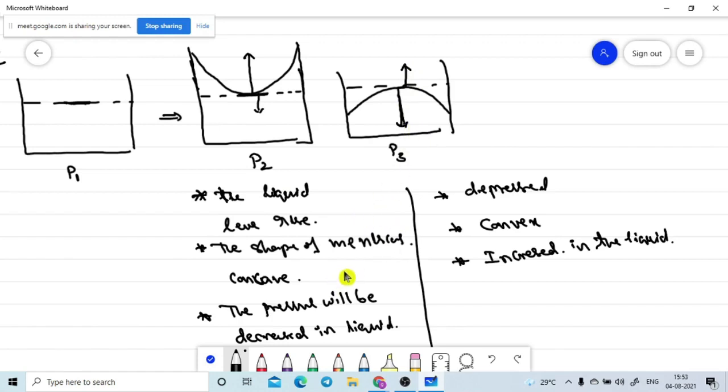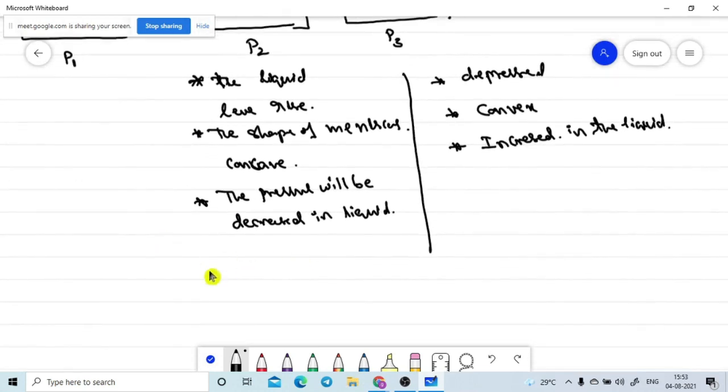Now I am writing the same points with reference to the air. The pressure in the liquid is decreased, which means the pressure in the air is higher.